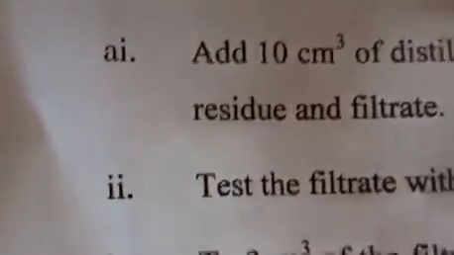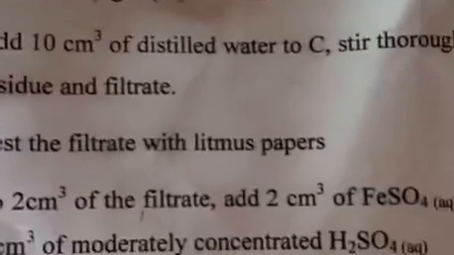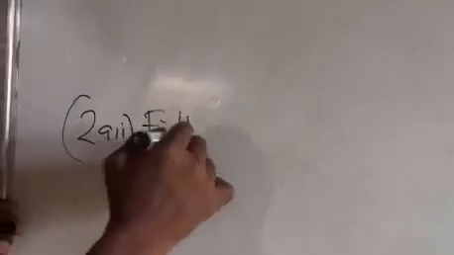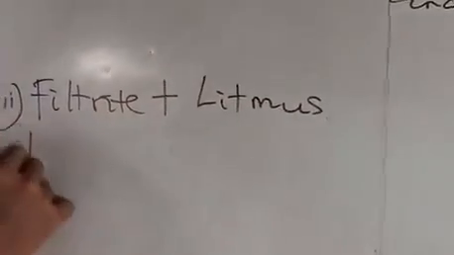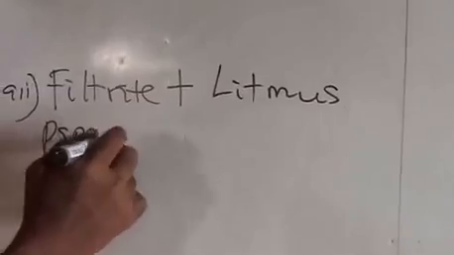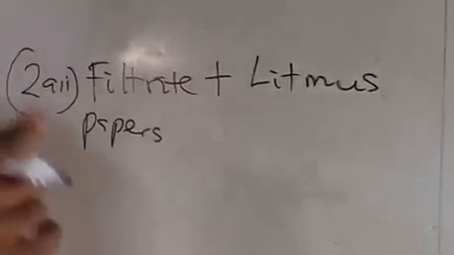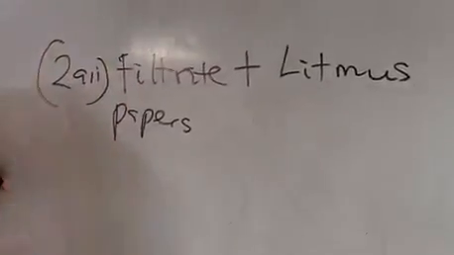So we move to question 2AII. It says, test the filtrate with litmus papers. So we report our work here: filtrate plus litmus papers. We have two kinds of litmus papers, the blue and the red one. We're going to test the filtrate with the blue one and also with the red one to find out whether it's acidic, alkaline, or neutral.